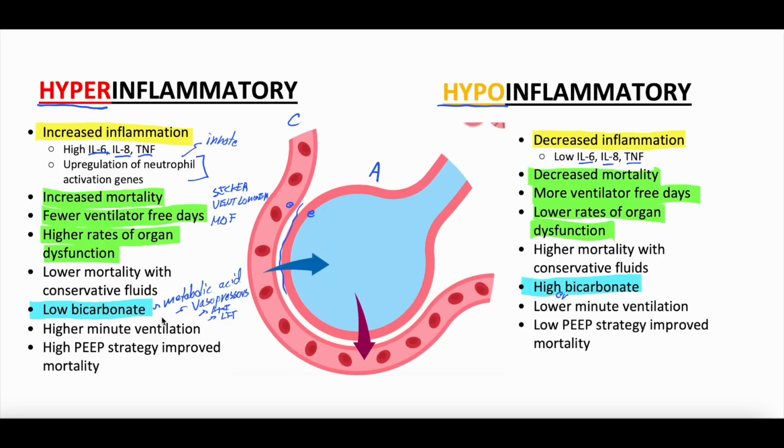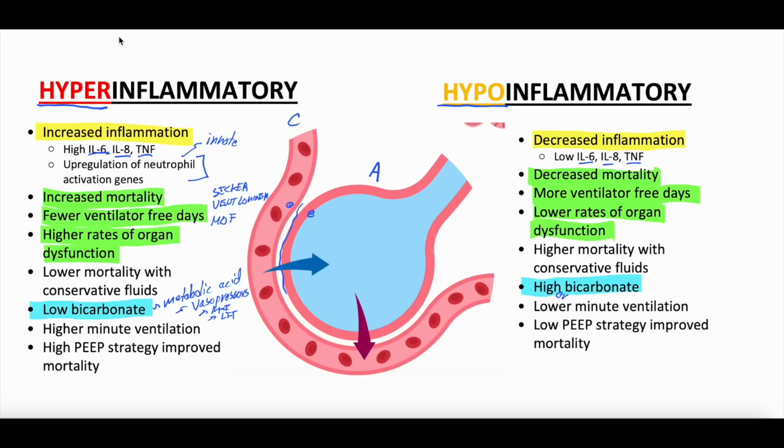All right, bedside, they probably have a lower bicarbonate. They're more likely to be on vasopressors. They're more likely to have organ injury. And now we know that they also have a higher mortality. They're on the vent longer, and they have more organ dysfunction. Is there anything that we can do to help?